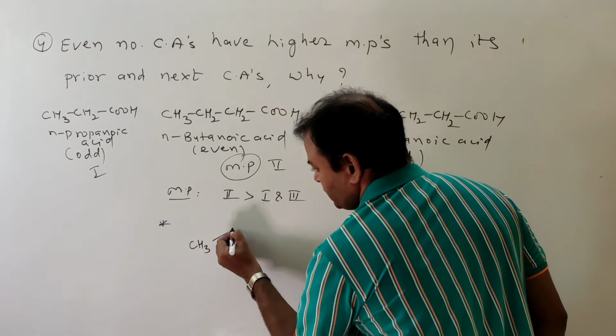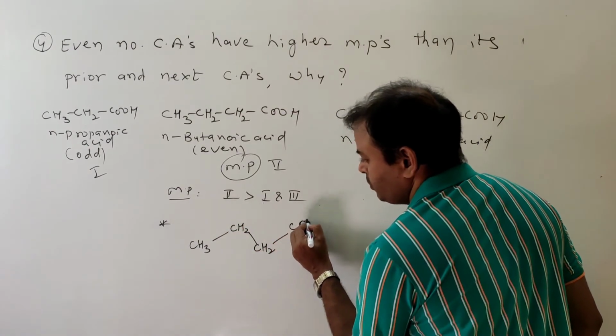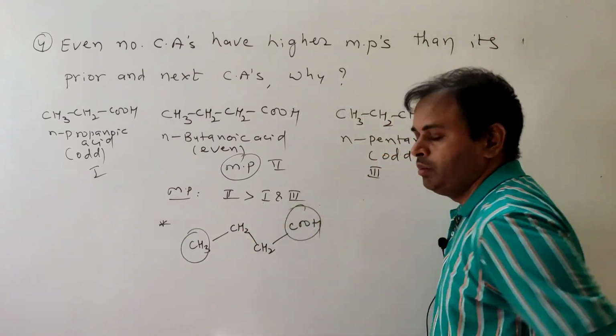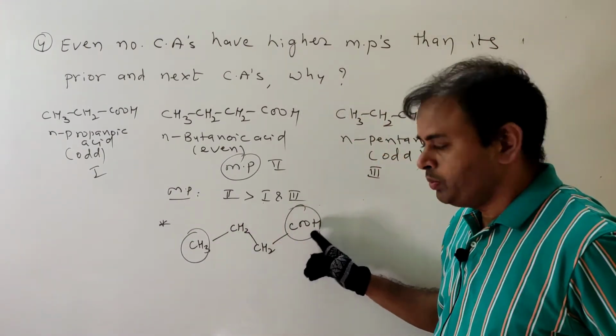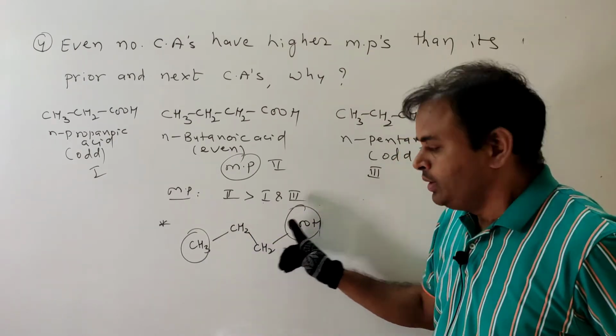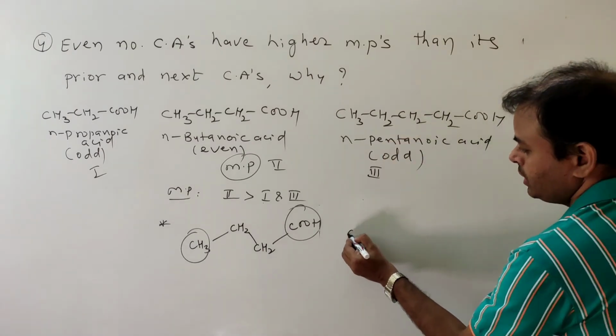So how to write this in a zigzag form? CH3, CH2, CH2, COOH. Okay. What are the terminal groups? Methyl group and COOH group. These terminal groups are opposite side in the zigzag chain. But here, what happens?